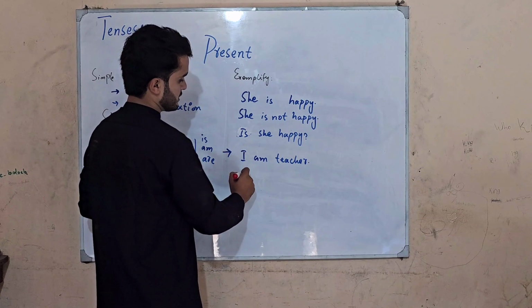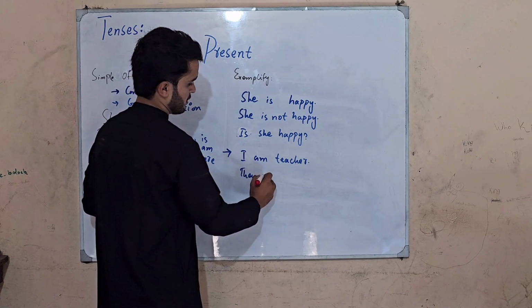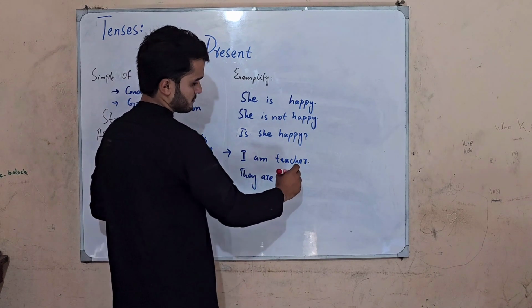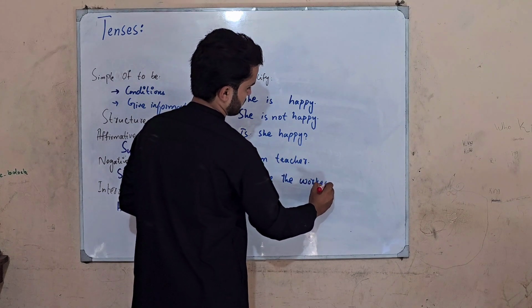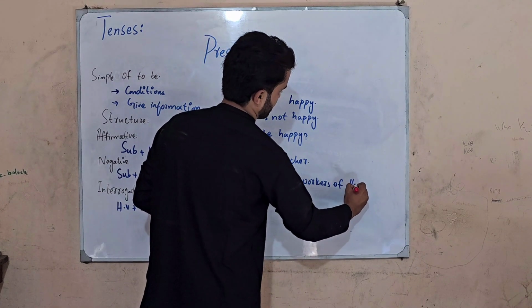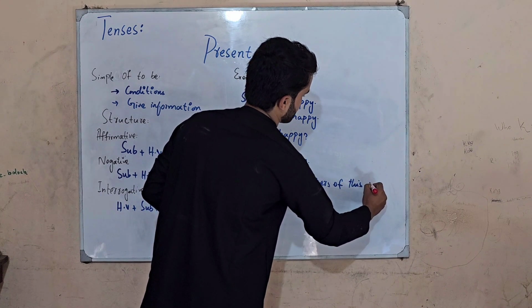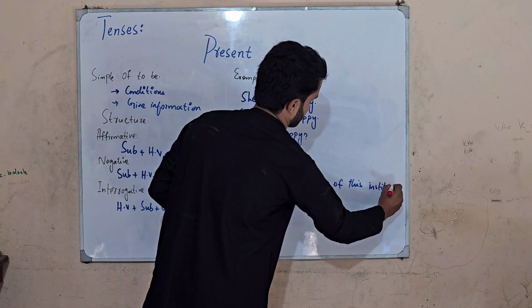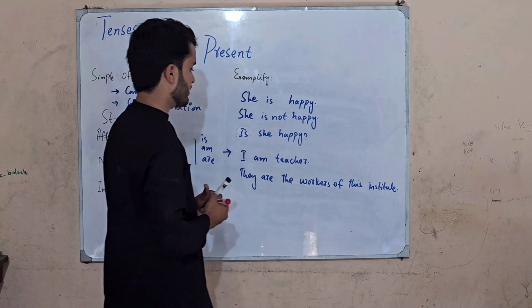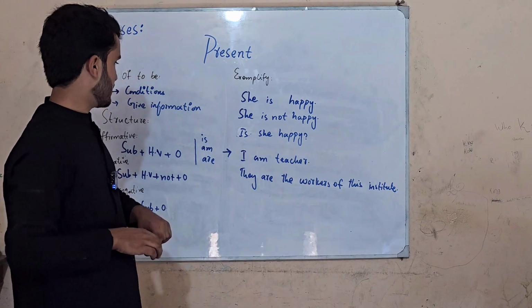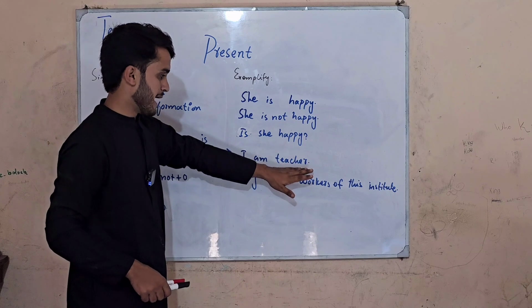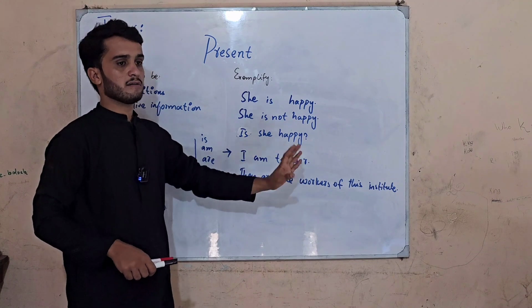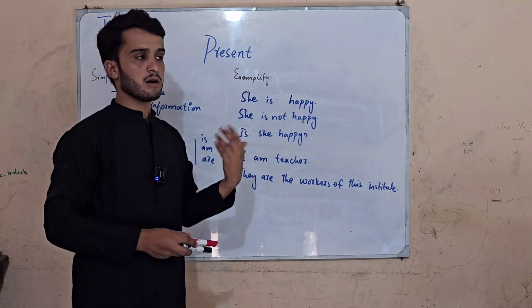Or if I say that they are the workers of this institute, then obviously here I am giving more information about our subject, and the information is in the form of their existence, their profession, or whatever information we are going to forward to the audience.